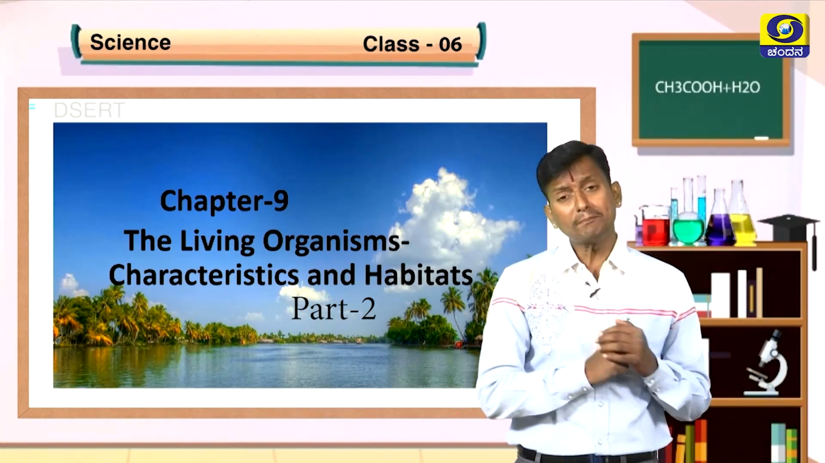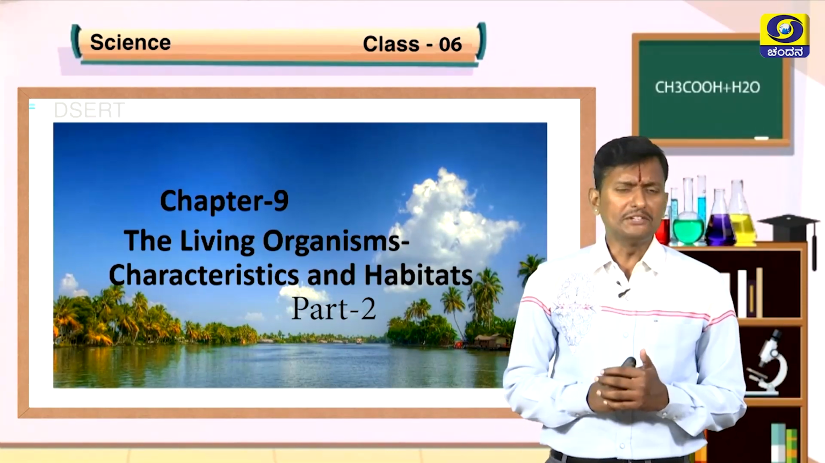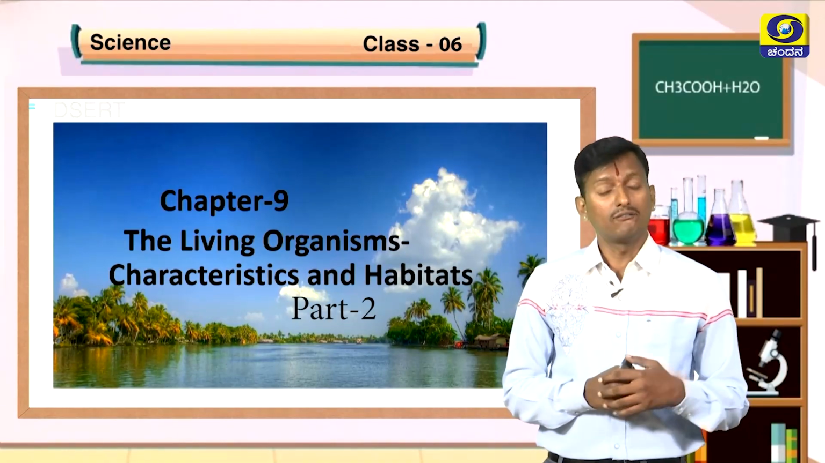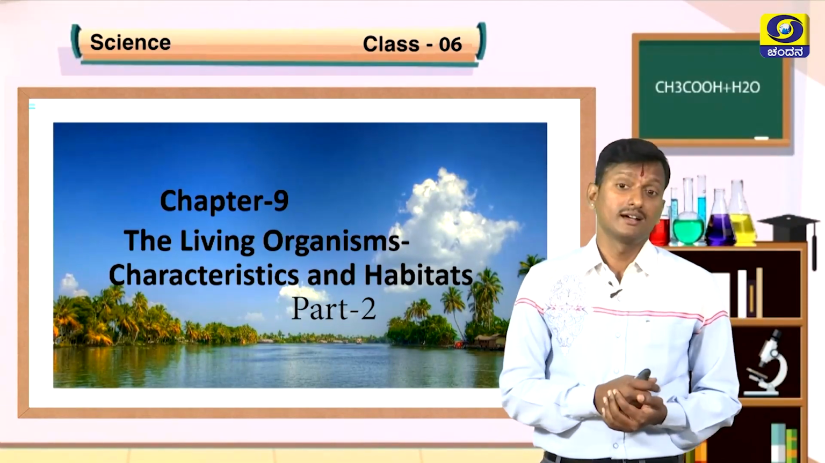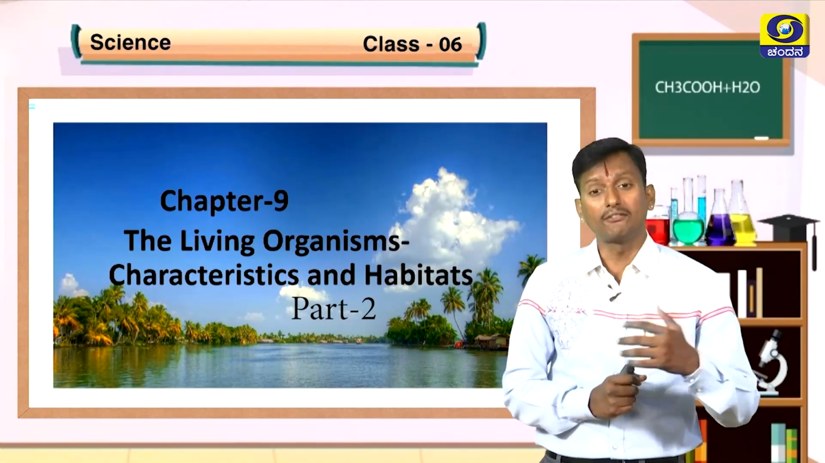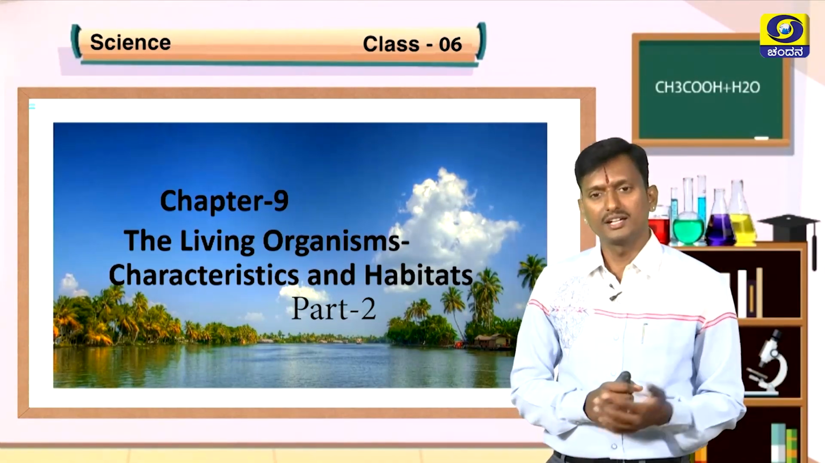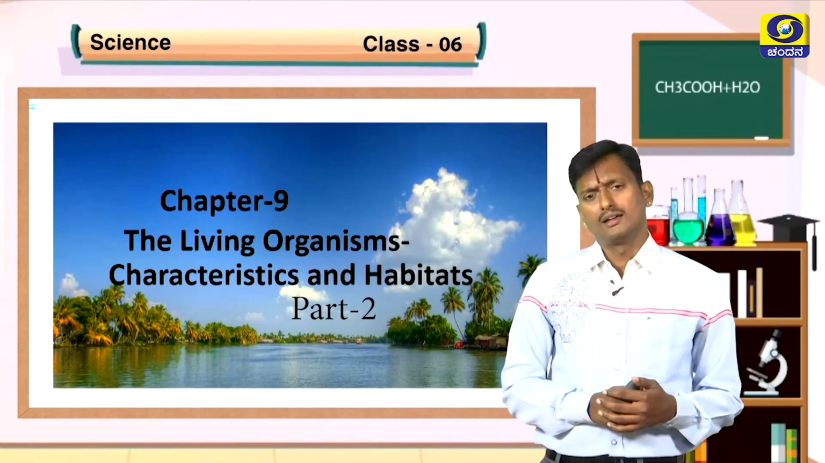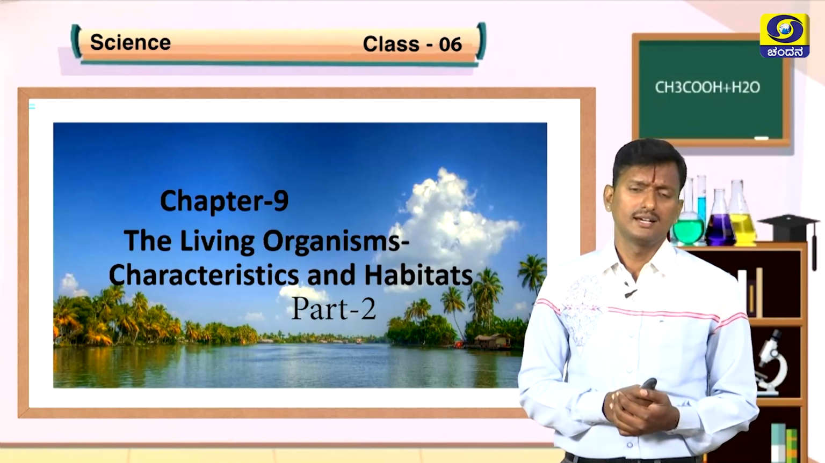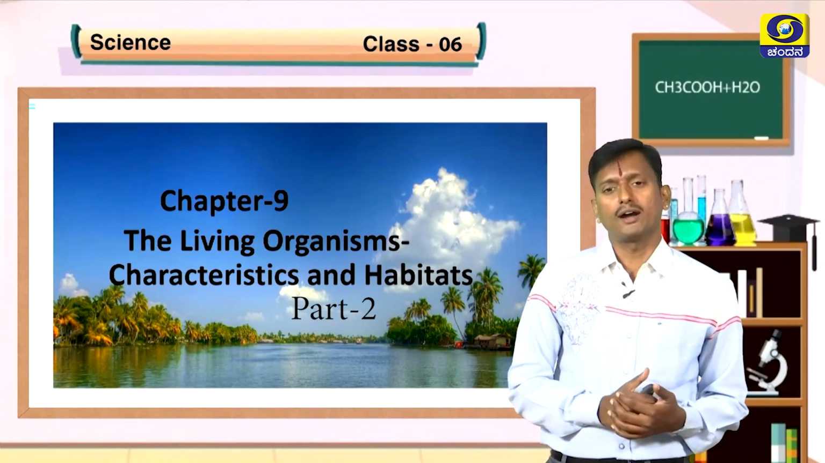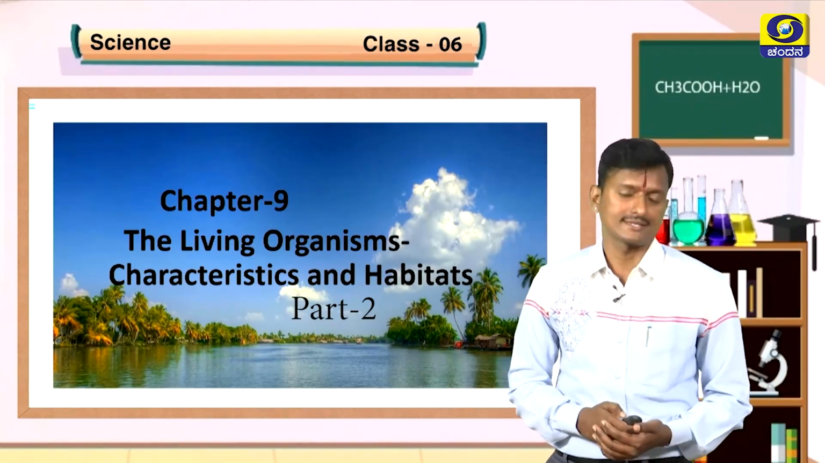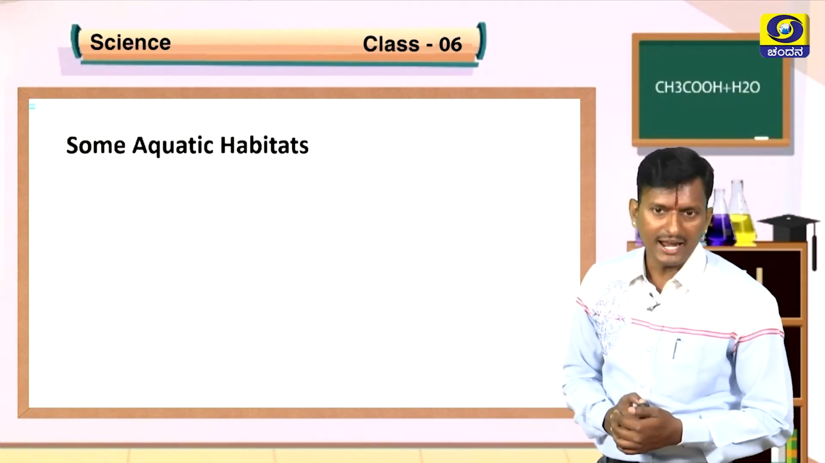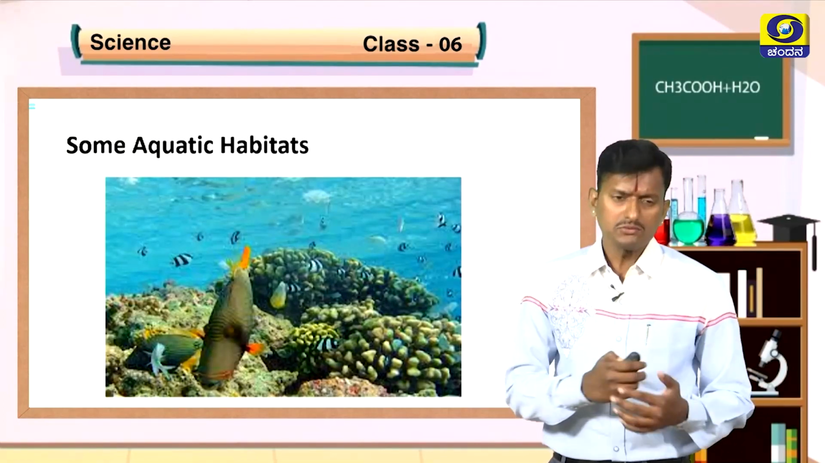Student, in the previous class, we discussed a lot of things about the habitat of different plants, animals and their adaptations to the environment, say about lion, deer, camel. Now, let us discuss another type of adaptations in this class. Okay, let us discuss some aquatic habitats. You know, aqua means water.